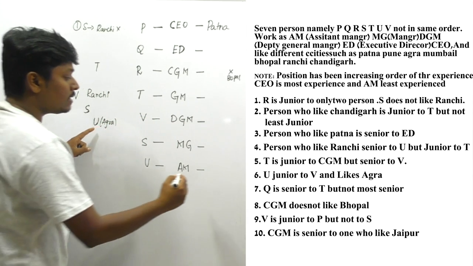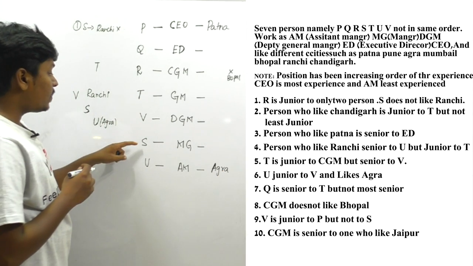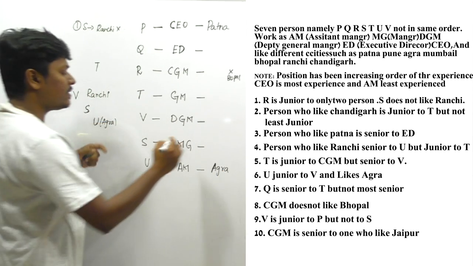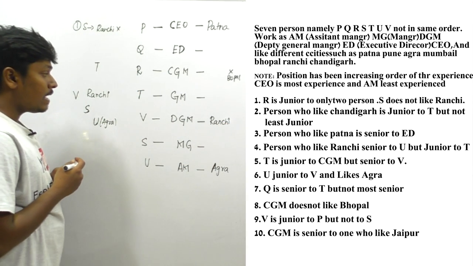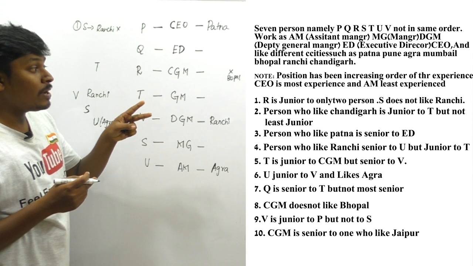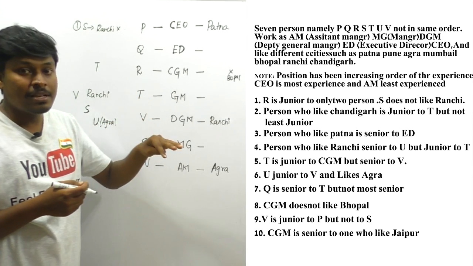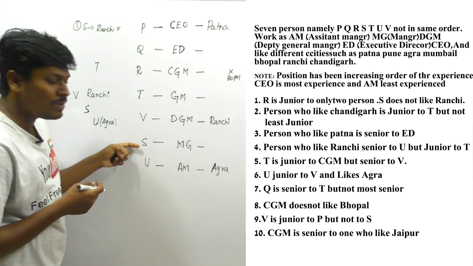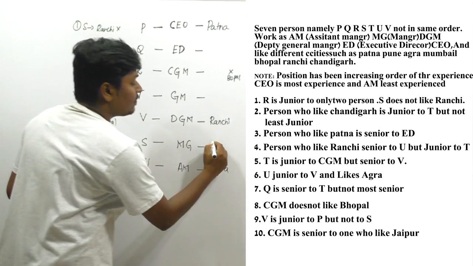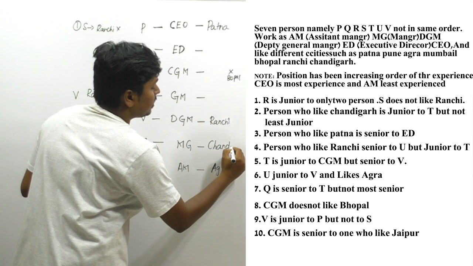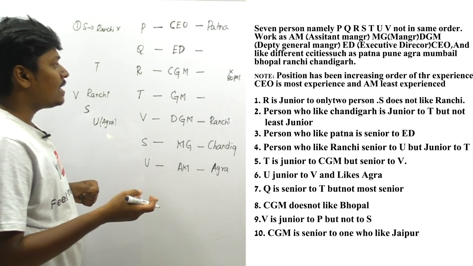And we know that the person U likes Agra, right? And we know that the person S does not like Ranchi. So definitely this person should like Ranchi. And friends, in the second point, I think we have noted one thing, that the person who is in Chandigarh is junior to T, right? The person in Chandigarh should be junior to T. We already placed Ranchi as V and Agra as U. So definitely the person in Chandigarh should come here, right? Okay. And we have Mumbai, Agra, Patna.